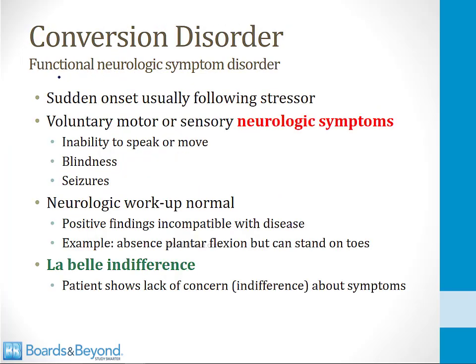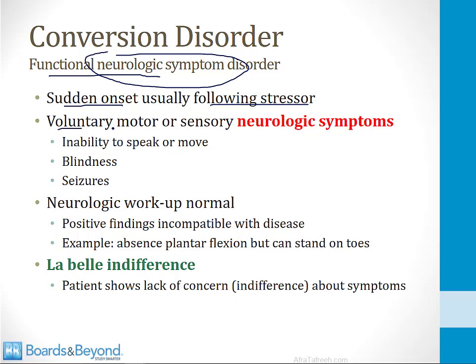Conversion disorder is also called functional neurologic symptom disorder, and it gets this name because it always involves neurologic symptoms. This condition has a sudden onset, usually following a stressor. The stressor might be a divorce, or the death of a loved one, or an argument with a son or daughter. This type of traumatic psychologic stressor is what often leads to conversion disorder.